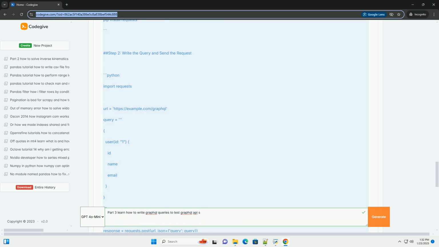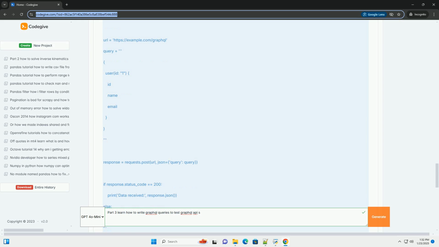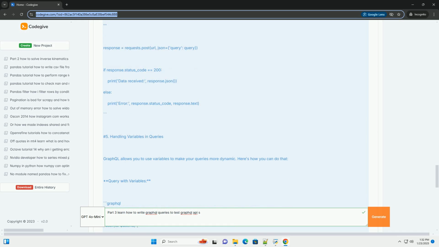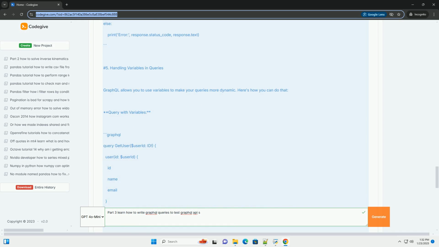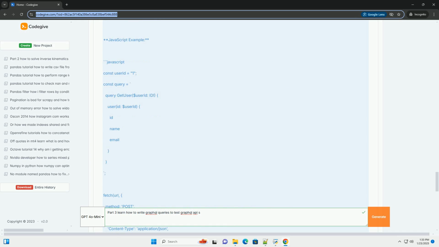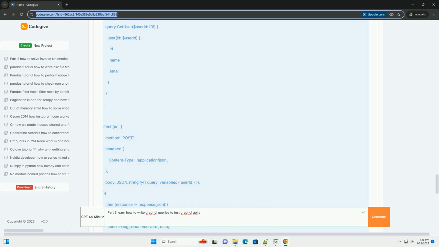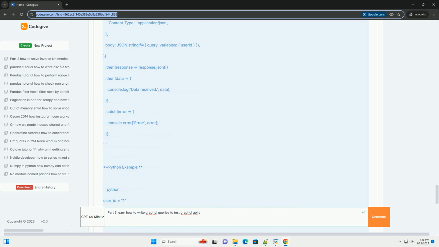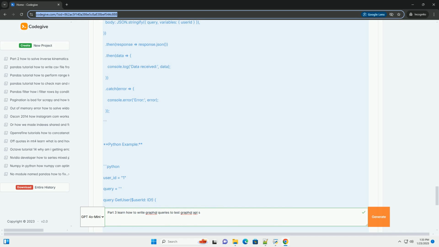Part 3, Writing GraphQL Queries. 1. Basic structure of a GraphQL query. A basic GraphQL query consists of: Query type, the operation you want to perform, for example query or mutation. Fields, the data you want to retrieve. Arguments, optional parameters to filter or modify the result.